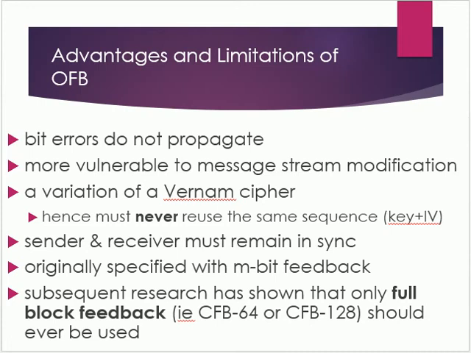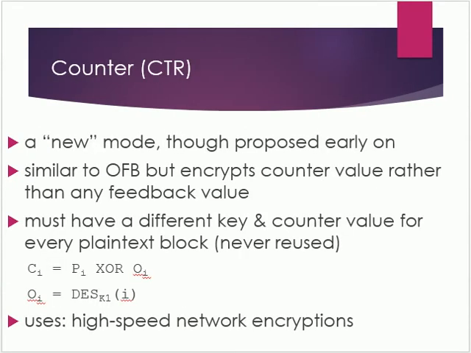Since OFB is a Vernam cipher variant, the stream should never be used more than once, otherwise the two ciphertexts can be combined, cancelling these bits and leaving a book cipher to solve. Sender and receiver need to remain in sync or all data is lost. Also, research has shown that you should only ever use a full block feedback, that is OFB 64 or 128 bit mode.